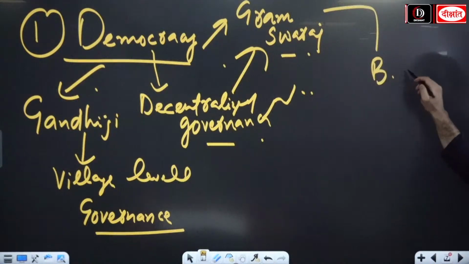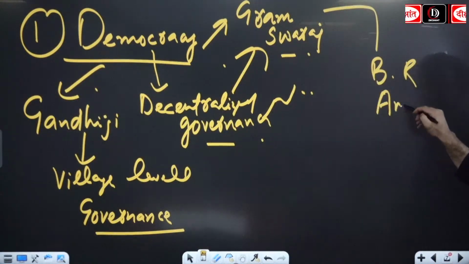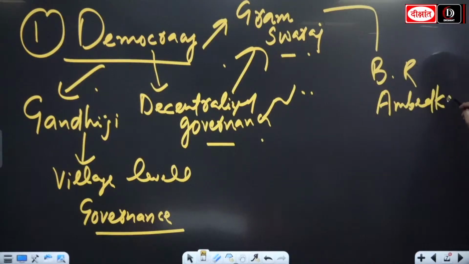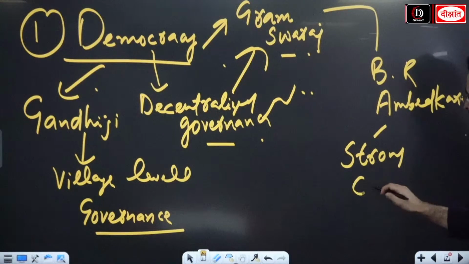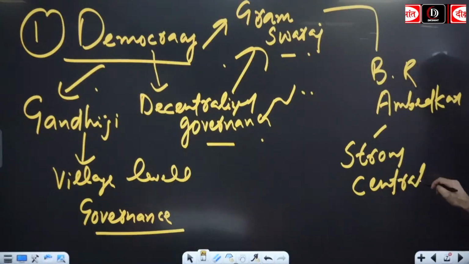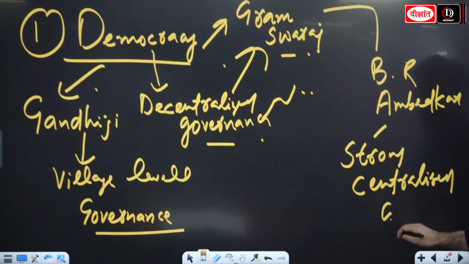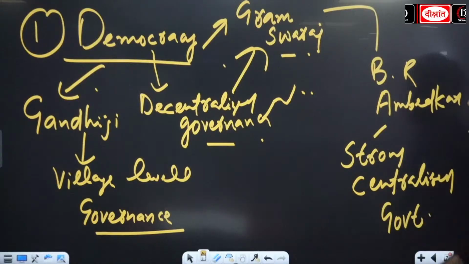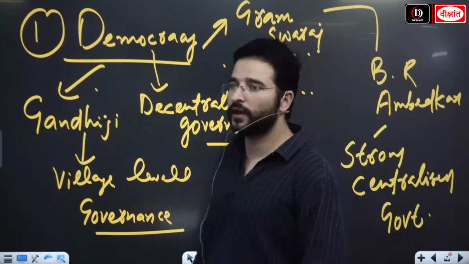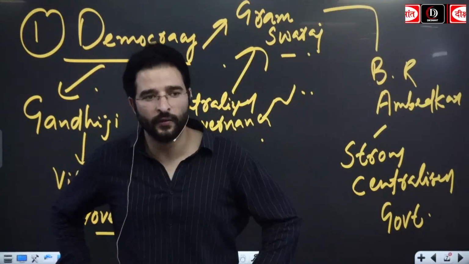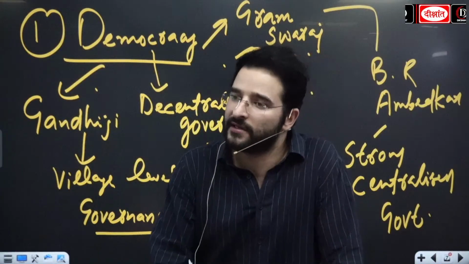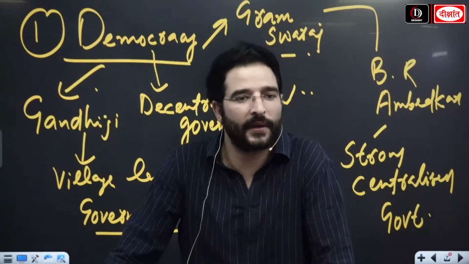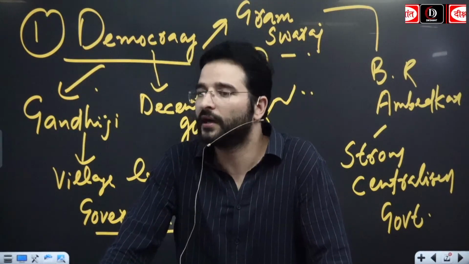B.R. Ambedkar, strong centralized government, because he was going with the opinion that जो कास्ट सिस्टम है विलेजेस में वो ज्यादा होता है as compared to the cities or the urban areas.